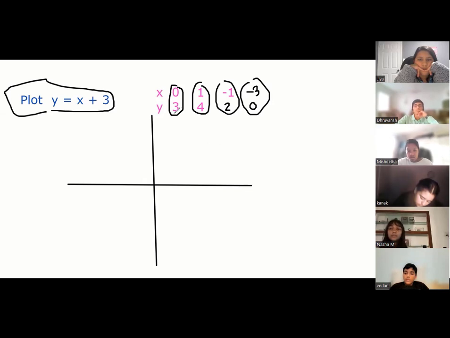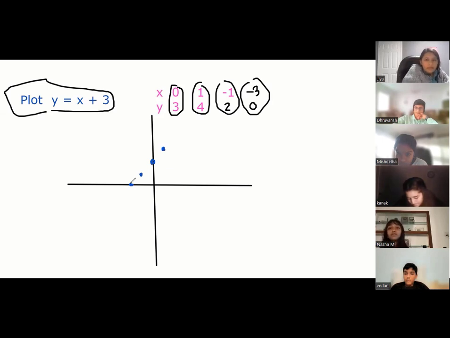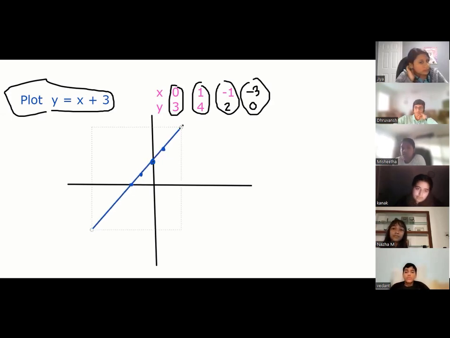So we have to plot 0, comma 3. So 0, comma 3 will be somewhere here, right? 1, comma 4. If this is 1, then 1, comma 4 will be somewhere here. Negative 1, comma 2, somewhere here. Negative 3, comma 0. You got 4 points. You need only 2 points to make a line, guys. I draw 4. You combine all the points. You say, sir, this is my plotting of y equal to x plus 3.